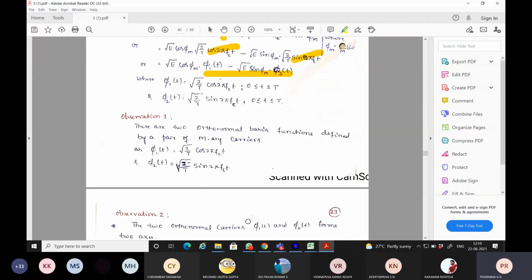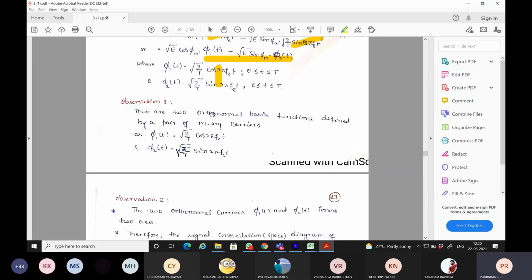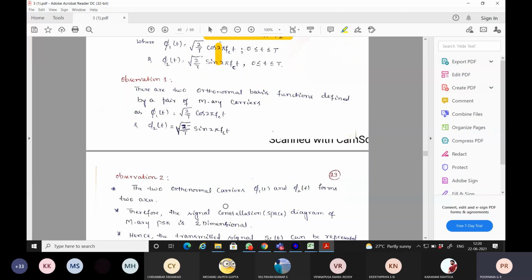What are the observations? The first observation tells that two orthonormal basis functions define your MRA PSK. So hence 2 carriers are required in an MRA PSK. Observation 2: when phi 1 of t and phi 2 of t are taken, they should be orthogonal to each other, meaning there should be a 90 degrees phase shift between phi 1 of t and phi 2 of t.